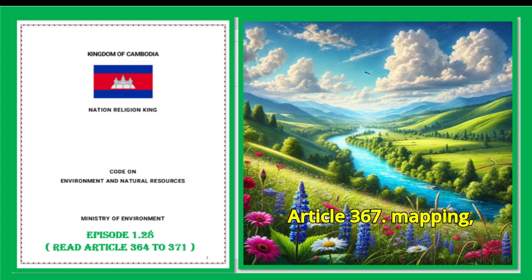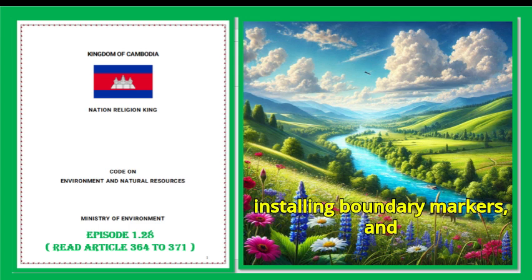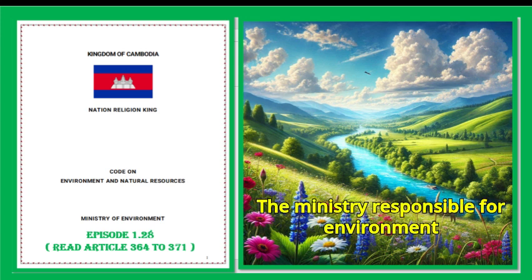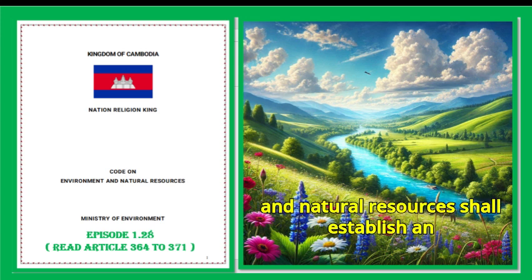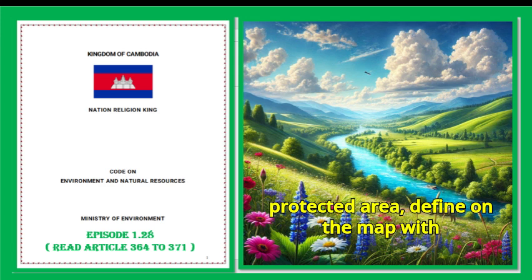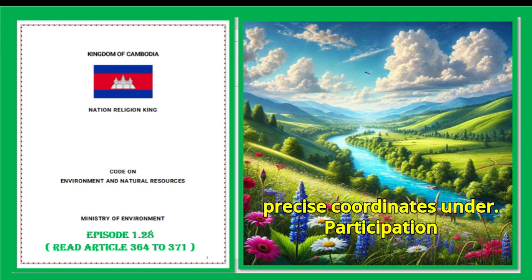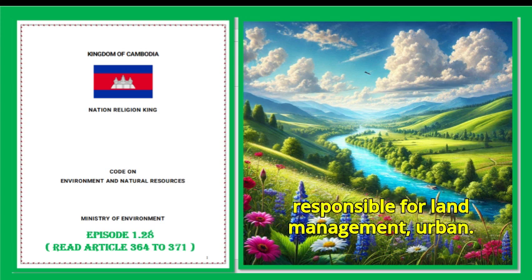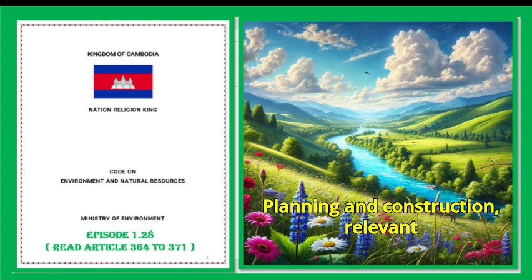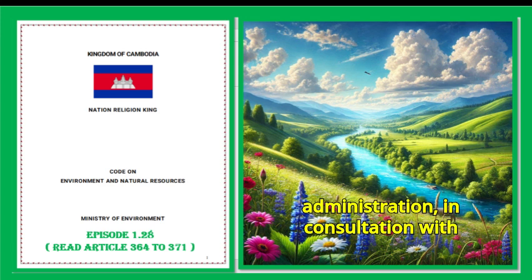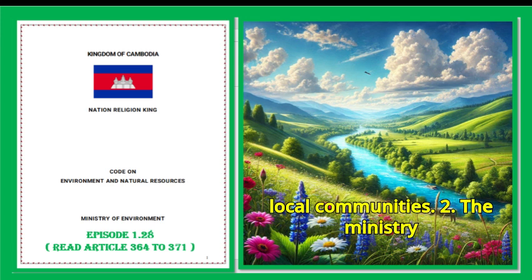Article 367. Mapping, installing boundary markers, and registering state public land. 1. The ministry responsible for environment and natural resources shall establish an official mapping of each natural protected area, defined on the map with precise coordinates under participation from the ministry or institutions responsible for land management, urban planning and construction, relevant ministries or institutions, subnational administration, in consultation with local communities.